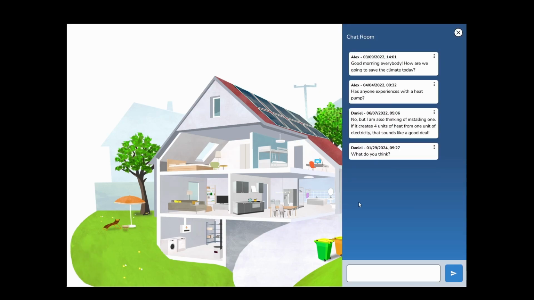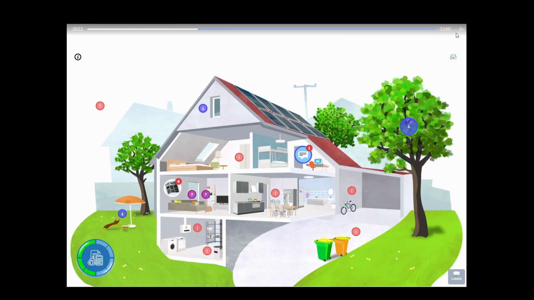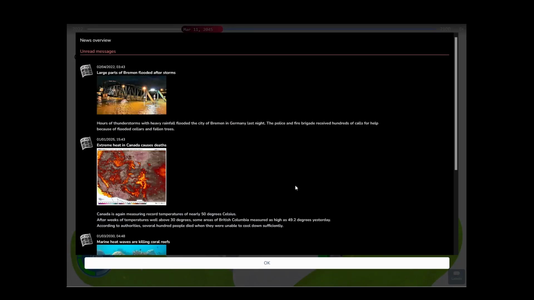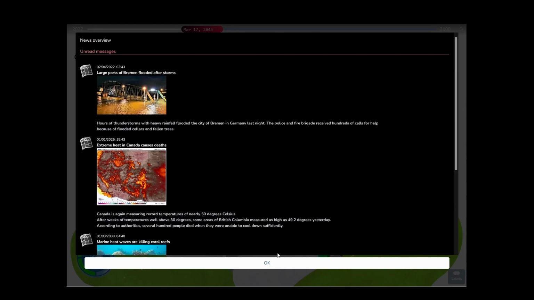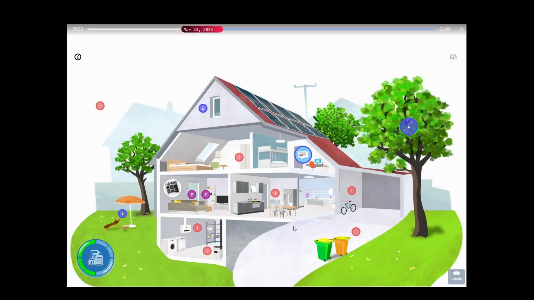Here I can exchange ideas with other participants, get advice, try to start joint actions, and help them to reduce their emissions. We plan to expand this chat functionality considerably in the near future. In between, news items pop up every now and then, reporting on events in the world like newspaper articles. These are also based on actual scientific findings. Soon you will realize as a participant that you cannot reduce your consumption and your energy use to zero. Political measures to decarbonize industry, heating systems, the electric grid and agriculture are also needed. We have built in some of these as well.